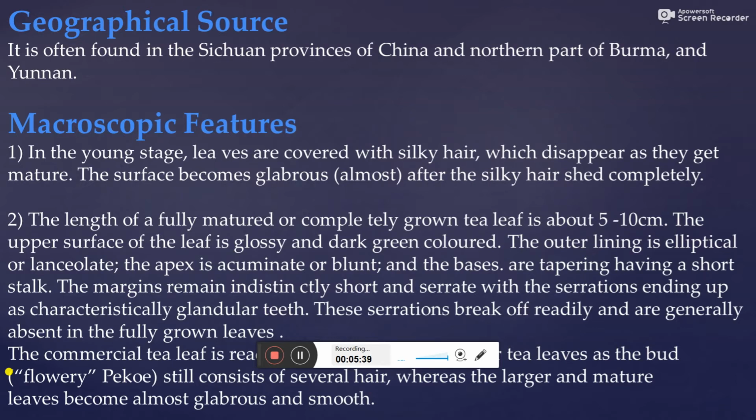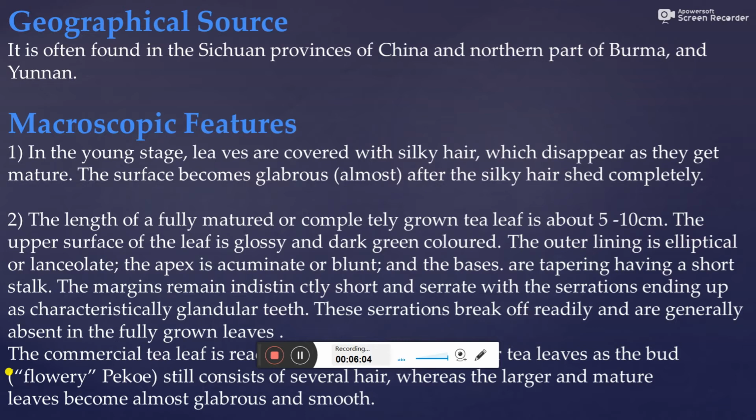The upper surface of the leaf is glossy and dark green colored. The outline is elliptical or lanceolate. The apex is acuminate or blunt, and the base is tapering, having a short stalk. The margins remain indistinctly short and serrate, with the serrations ending as characteristically glandular teeth.